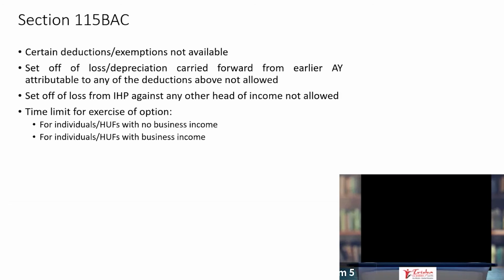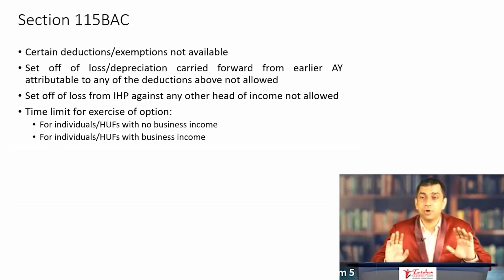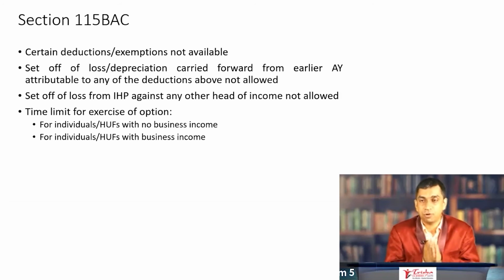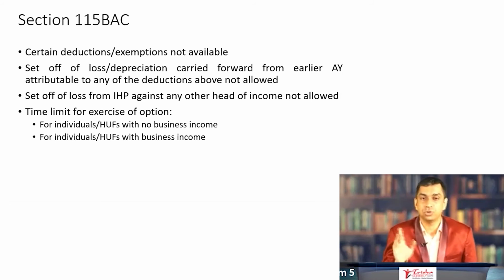Number two, set off of loss or depreciation carried forward from an earlier year attributable to any of these deductions is not allowed. Very important. Understand this very clearly. Set off and carry forward between heads of income is not allowed, whether it's the present year's loss or the previous year's loss that has been brought forward. Set off of losses between heads of income is not allowed. Set off of loss from income from house property against any other head of income is also not allowed.